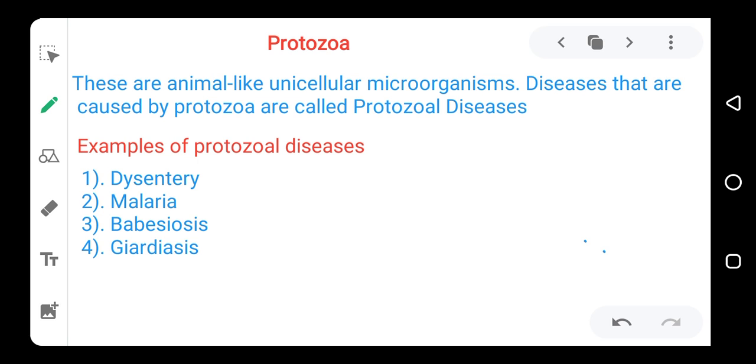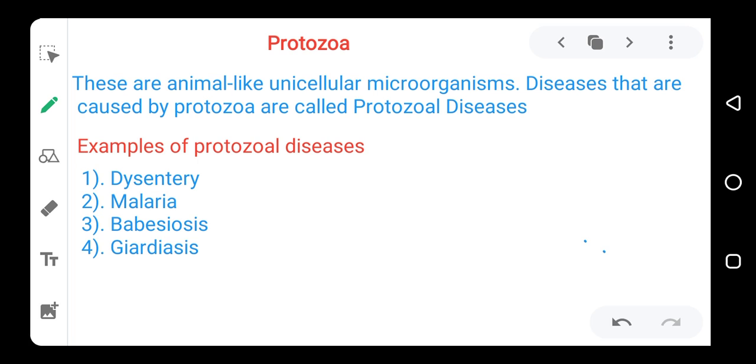It has animal-like features. The difference between fungi and protozoa is that fungi looks like plants, while protozoa looks like animals. And protozoa is unicellular, while fungi is multicellular.